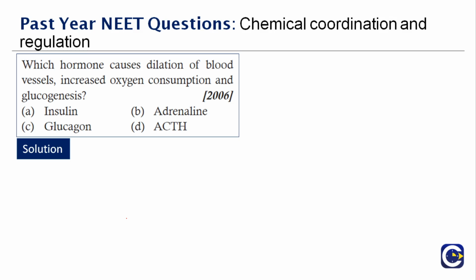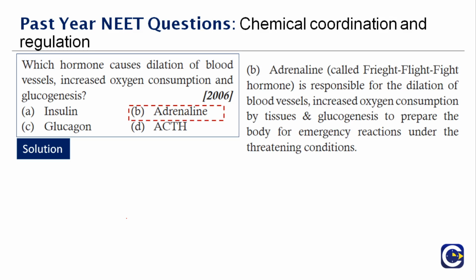Only when the body is having any shock, the blood will pump really fast. More oxygen will be required for the heart. Dilation of blood vessels is required because imagine if something is going to block, you have the chance of even dying. So therefore the answer to this question is option B.